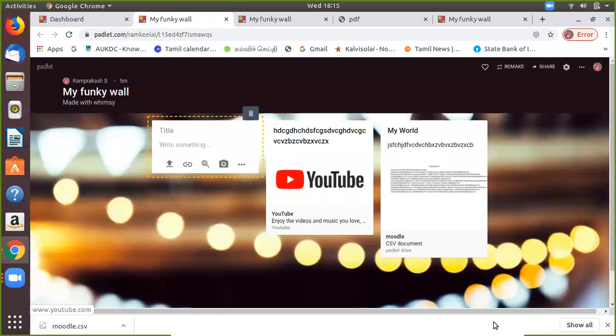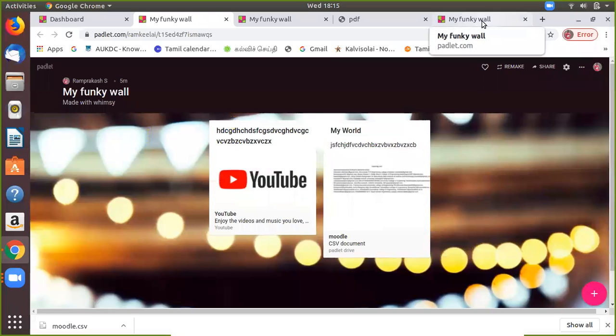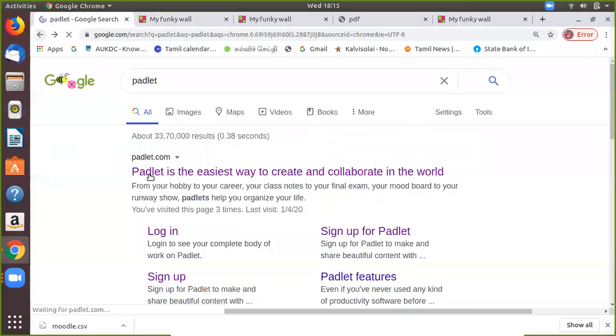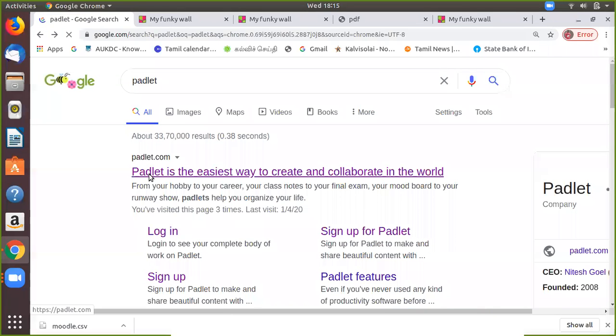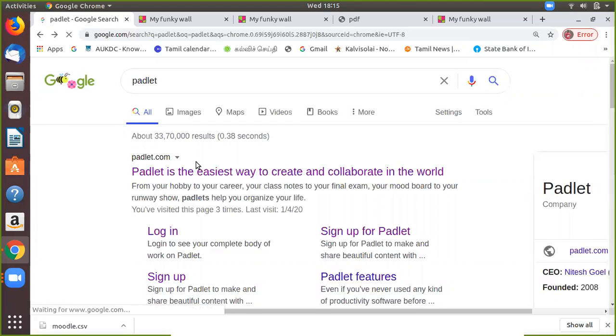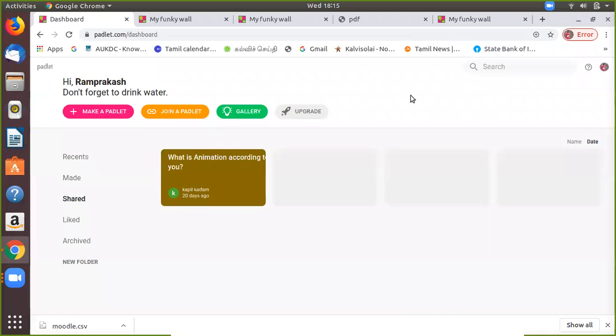Can you please try it out? If you have a mobile phone with you, you can go to this Padlet website. Then you can sign up, and you can make a Padlet. You can join a Padlet with the link I shared. I can share my link in the comment box.